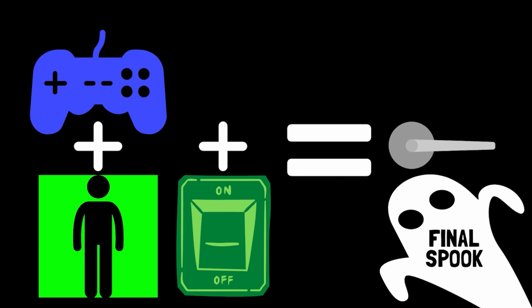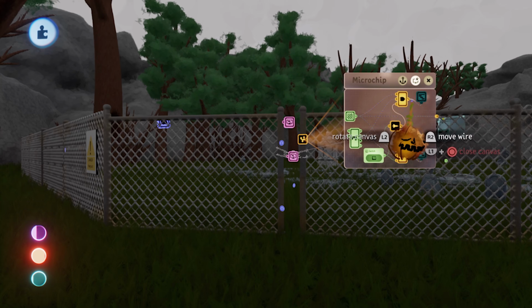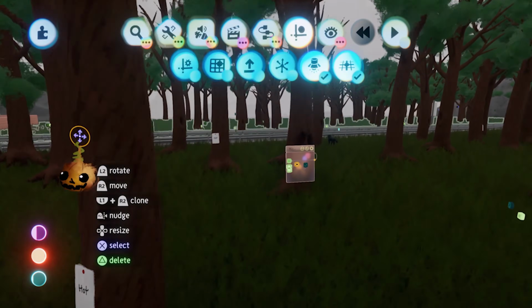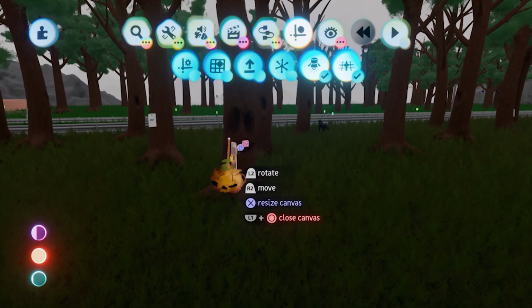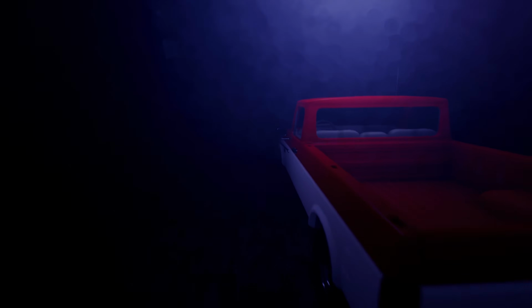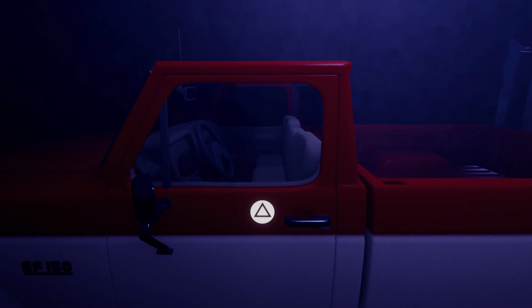The exact same principle was used earlier to enable the gate to the graveyard to be opened once the player has retrieved the key from the mouth of the tree. Anyway, where were we? The player reaches for the car handle and... Found you!